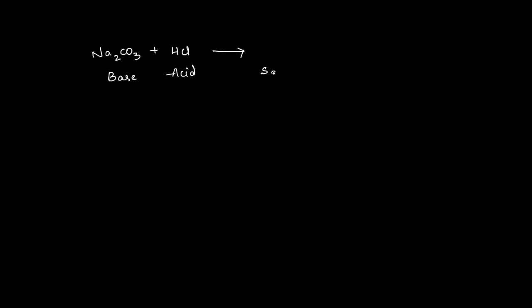So what is the salt product? It will be sodium chloride plus water plus carbon dioxide.